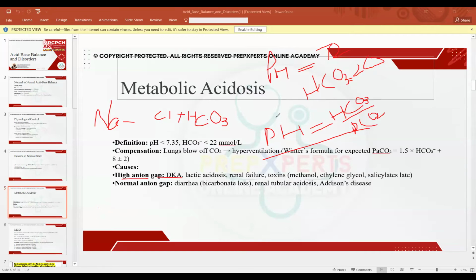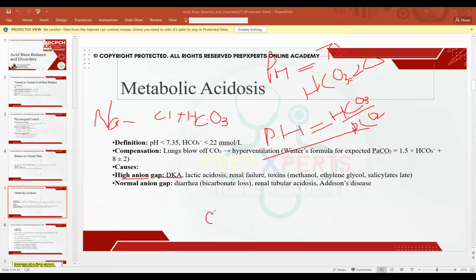In metabolic acidosis, we have two kinds of things. Either it is a high anion gap metabolic acidosis, or it is a normal anion gap metabolic acidosis. Why do we call it high anion gap metabolic acidosis? What is happening inside the body that is resulting in a high anion gap? So understand this. In our body, there are certain ions: sodium, chloride, bicarb, and also certain acids inside the body that we call organic acids. So in high anion gap metabolic acidosis, there is a certain disorder in which the organic acids inside the body keep on rising.